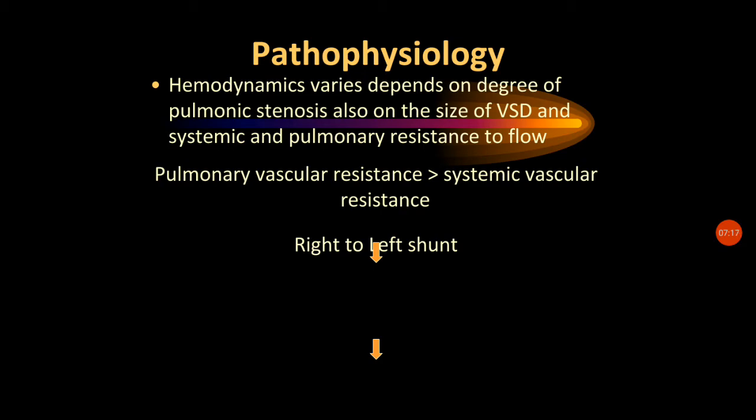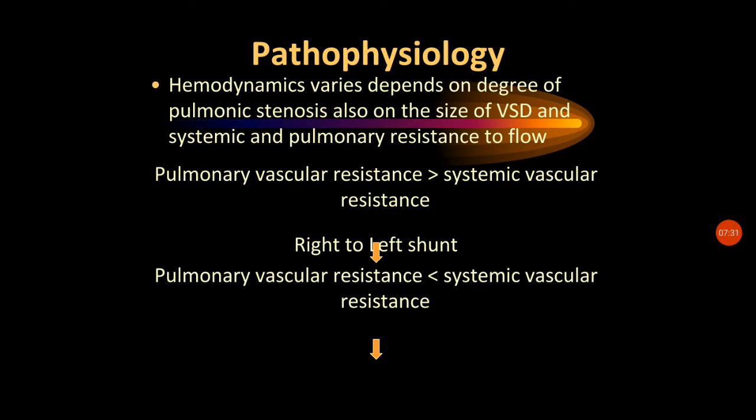If the pressure developing on the right side is more than the left side, that is, pulmonary resistance is more than the systemic resistance, then the right to left shunt happens. If the pulmonary vascular resistance is less than the systemic vascular resistance, then there will be a left to right shunt.